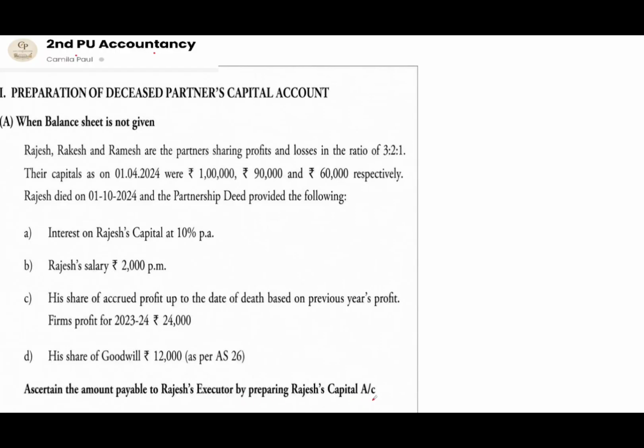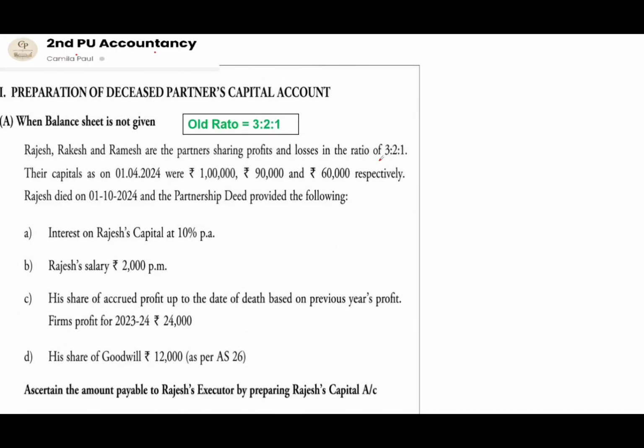Let's first see the adjustments. As per the question here, the ratio given in the question is the old ratio between Rajesh, Rakesh and Ramesh, which is 3:2:1. Now here Rajesh dies, so therefore the gain ratio between Rakesh and Ramesh will be 2:1. That is, we will be just excluding the deceased partner's account. The remaining share will be the gain ratio of the continuing partners.